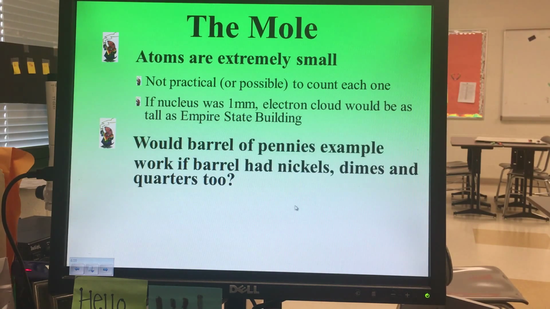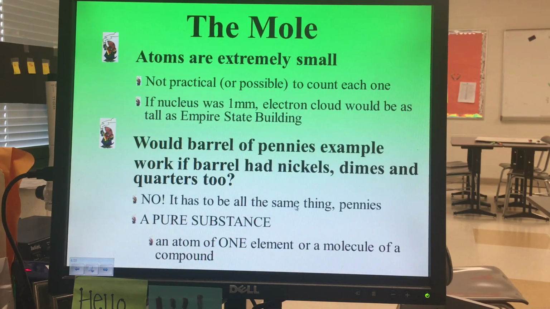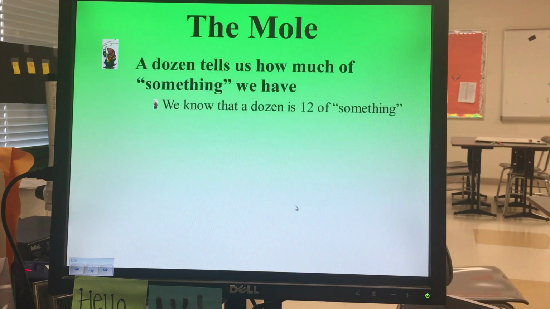For example, if we had a barrel of pennies and we wanted to count them by weighing them like we did earlier today, would we be able to utilize a barrel that contained different things in it, like nickels, dimes, and quarters? The answer you should figure out is no. You can't do that at all. We'd have to make sure that we have some sort of reference that's all the same. It has to be a pure substance, something where the particles or the smallest components are all exactly the same thing. So in this case, we're going to be talking about atoms. It's got to be one atom of one element, or a molecule of a compound.